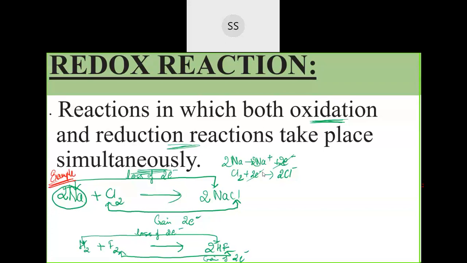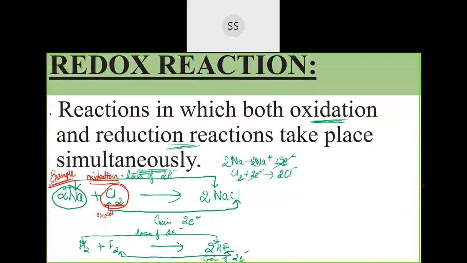Okay, now listen here. I told you sodium is undergoing loss of electron and chlorine is gaining the electron. So you need to now learn two more things: what is an oxidizing agent and what is a reducing agent. See, if sodium is losing, then who is taking those electrons? If sodium is undergoing loss, that means sodium is undergoing oxidation, correct? So who is taking those electrons? Those two electrons are taken by chlorine, correct? So chlorine will be called an oxidizing agent, okay?